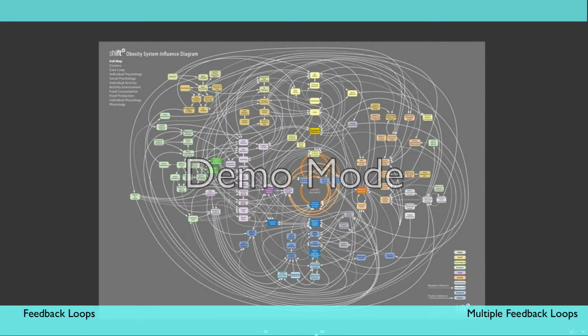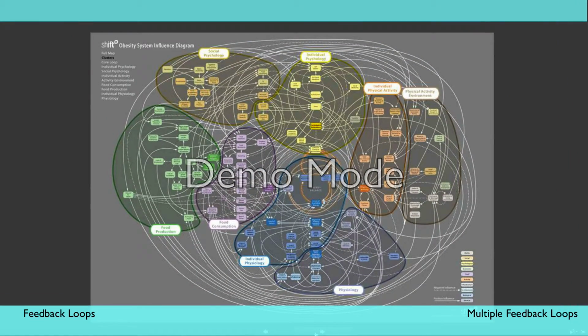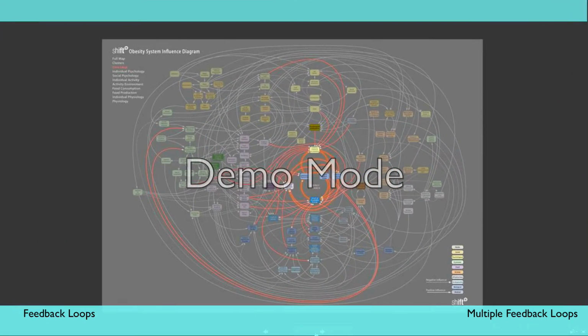For a more serious example, let's look at a system map of factors that influence obesity, created by the UK government's Office of Science. In this example, the UK government aimed to understand the systemic influences of increasing obesity rates in order to identify the possible approaches for addressing the problem. By looking at each of the clusters in the map, we can see where different elements interact, forming both reinforcing and balancing feedback loops. For example, one of the major influences of obesity is the level of individual physical activity.